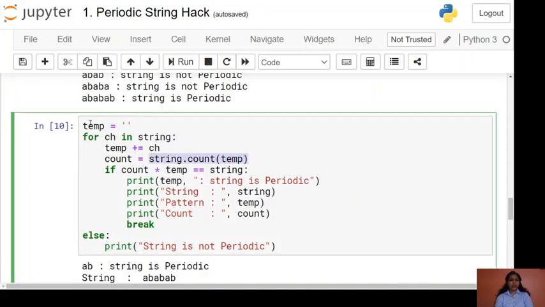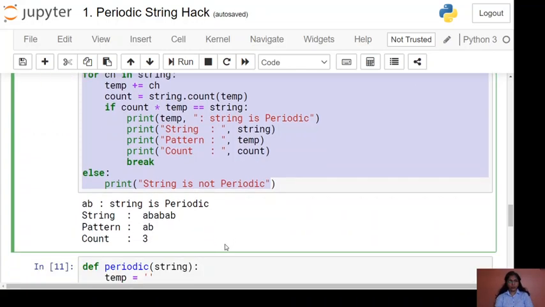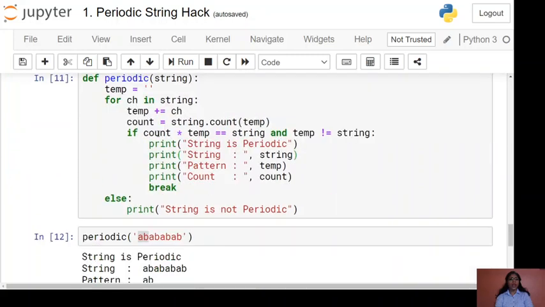Here we are checking for only a single string, but if we want to execute the same block for multiple strings, to check whether each string is periodic or not periodic, we have to execute this block of code multiple times. So instead of running this cell with different inputs, we will make use of a function. Here we have written all our code in the function.